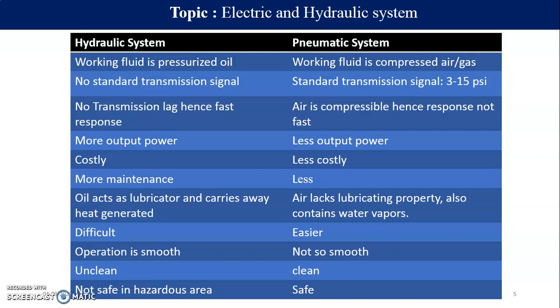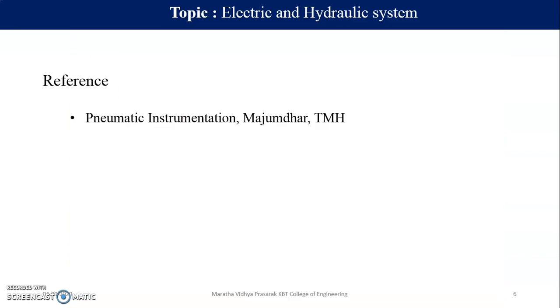So preferably for a hazardous area we go for pneumatic, and if we prefer an electrical system, then we go for an intrinsic safety barrier, which will take care of the differentiation between hazardous and non-hazardous areas, and it will separate those two systems, and only then are they going to operate. Okay, so this was about the difference between hydraulic and pneumatic system. The reference is Pneumatic Instrumentation from Mazumdar, and also you can Google it. Okay, so thanks for watching.